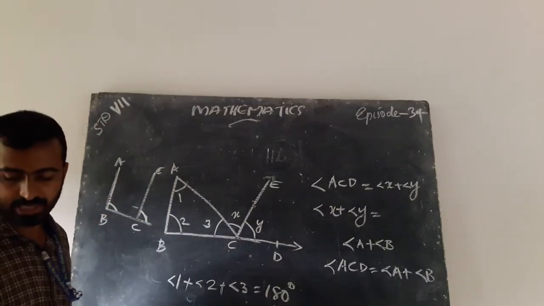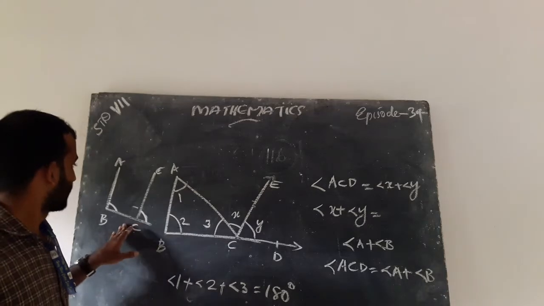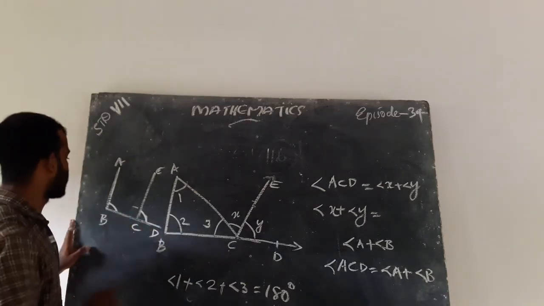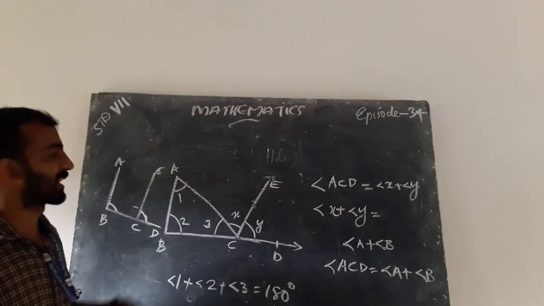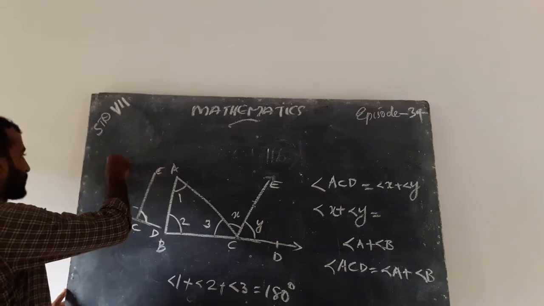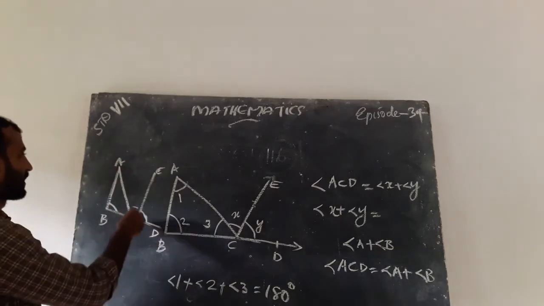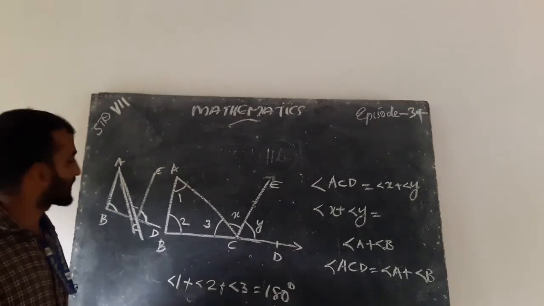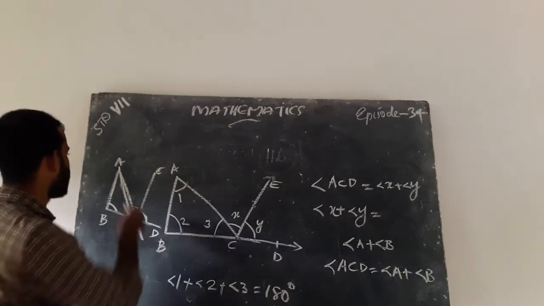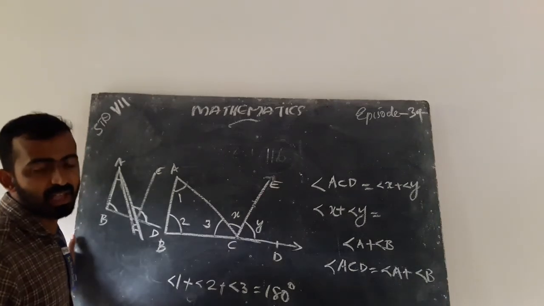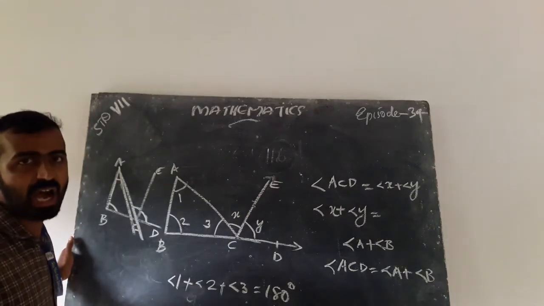This BCD is transversal, so these angles are equal, corresponding angles. Also, take AC as transversal, that is angle 1 and angle X. Angle 1 and angle X are equal.